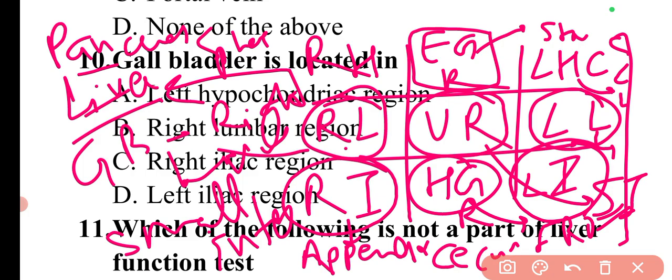The main organs you can remember in these, like the liver and the gallbladder. Kidneys will be easy, these are easy to remember. For pancreas you can remember, and the urinary bladder. Mostly I have seen this question in 2 to 3 exams, and it is mostly based on the gallbladder. So you have to remember both the regions, right lumbar as well as right hypochondriac region.